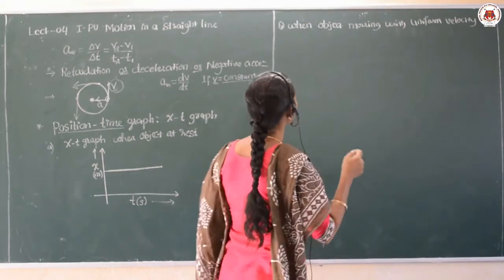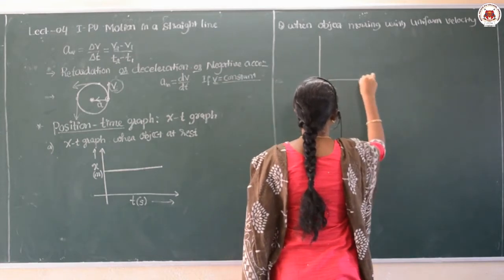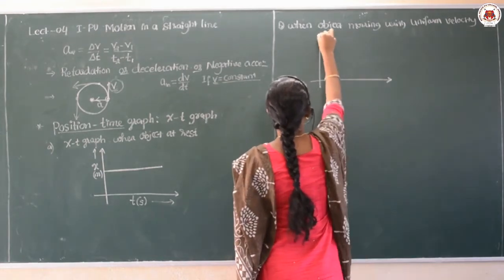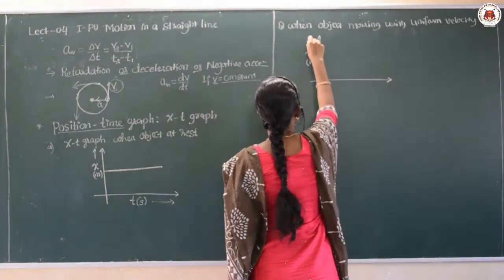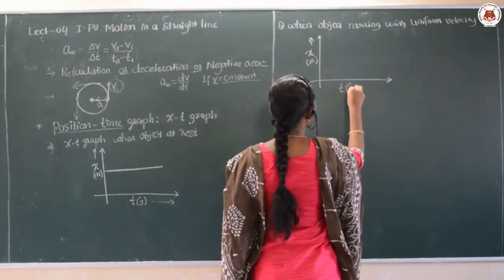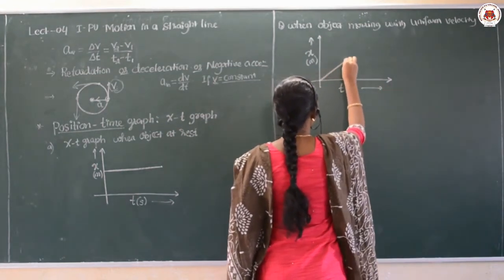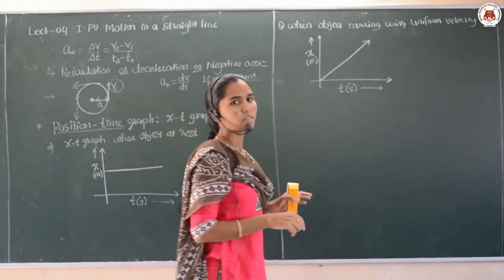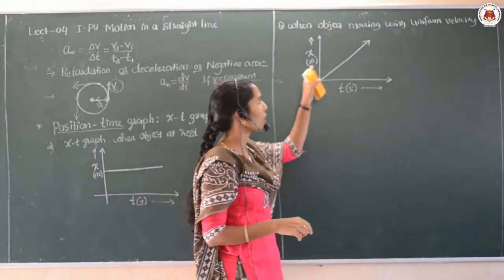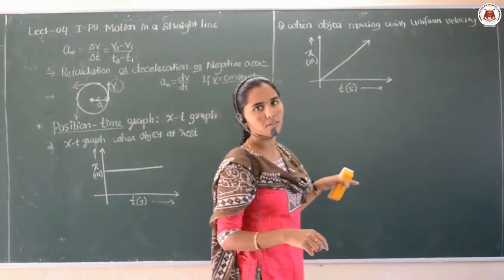Its nature will be in this manner: position along the y-axis, taken in meters, and time along the x-axis, taken in seconds. So the graph comes as a straight line passing through the origin. This is the nature of the graph if the object is moving with a uniform velocity.